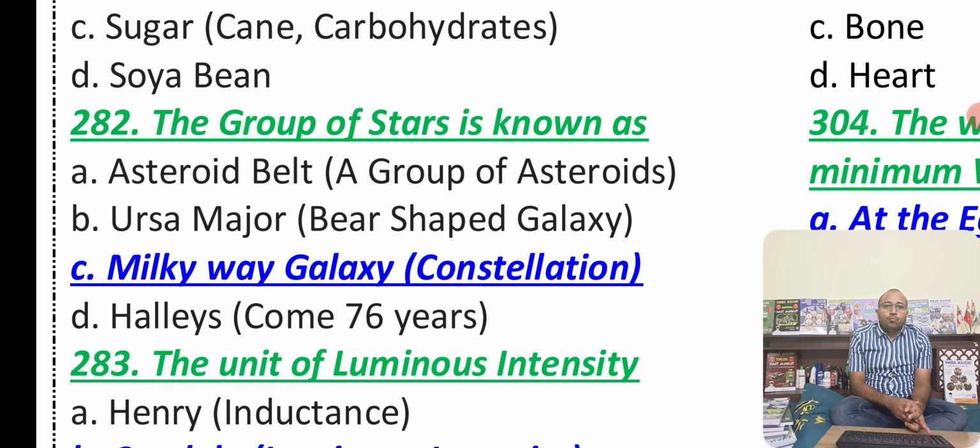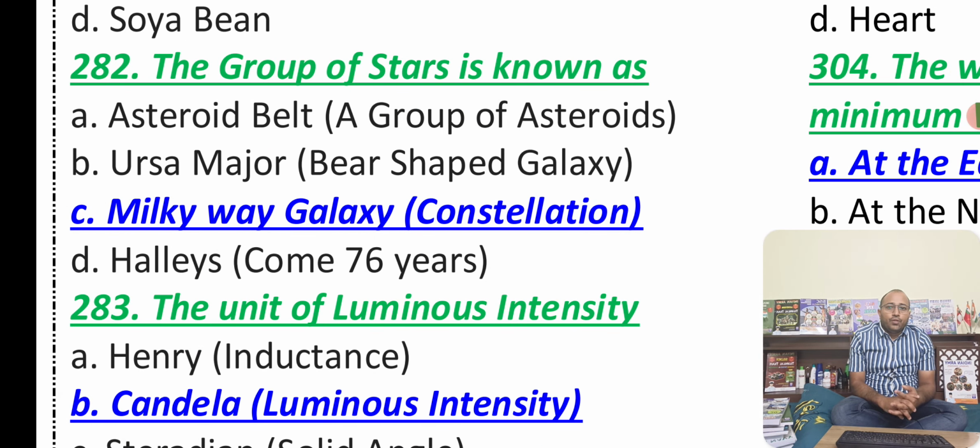The group of stars, we know, is known as the Milky Way galaxy. When it is a constellation, we can call it that. When it comes to Halley's comet, you can see after every 76 years, very important guys, it's not 72, it is 76, you will find Halley's comet. And we have something called the bear shaped, Ursa Major. A group of asteroids are known as asteroid belts, and a group of islands are known as archipelago.